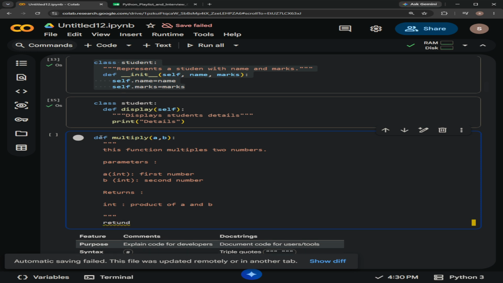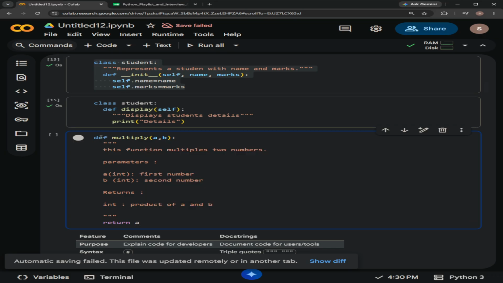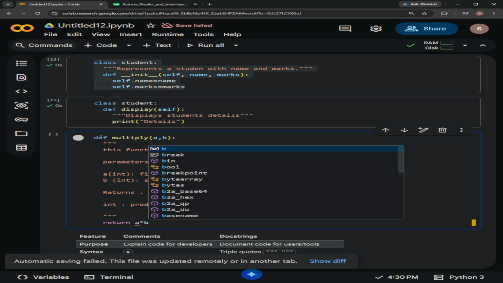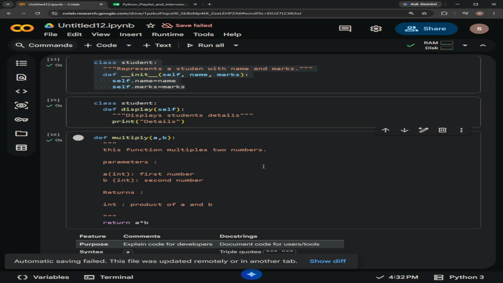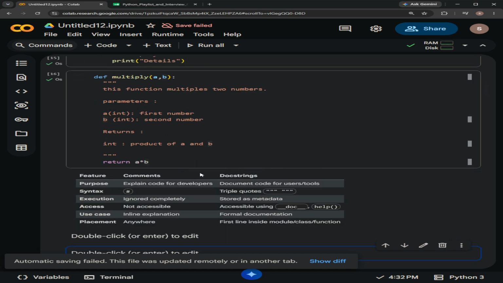With the color remark also we can understand what the docstring is, and what lines are under the function. So we are returning the multiplication of a and b. And see here, we have defined a function, but this whole section is a docstring, just for understanding what multiply will be doing here.